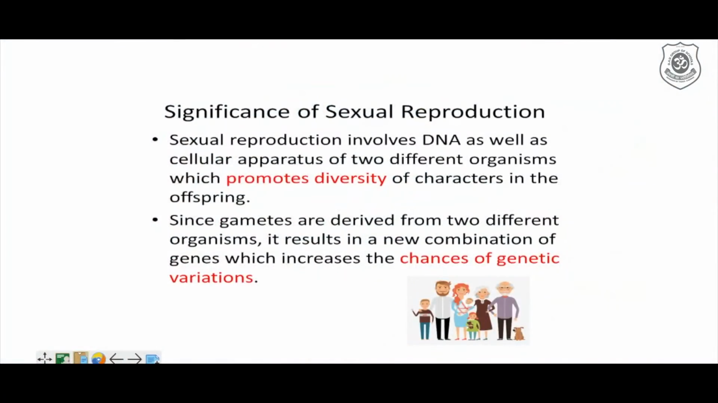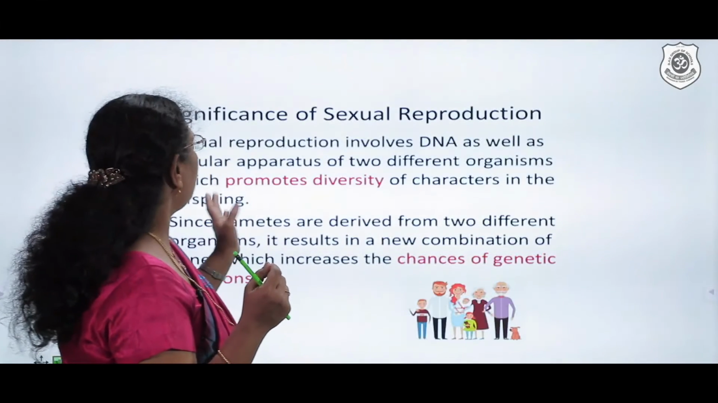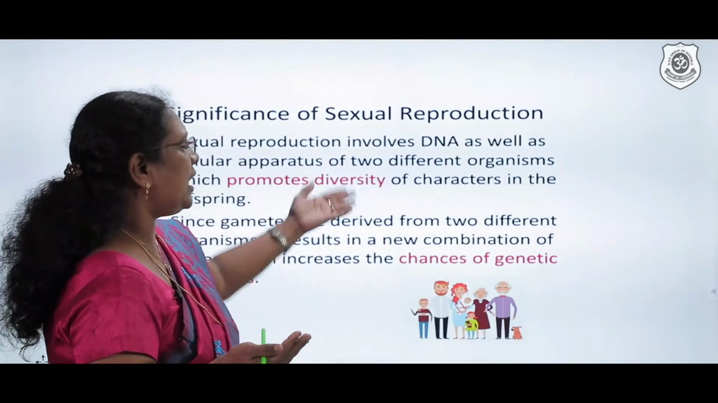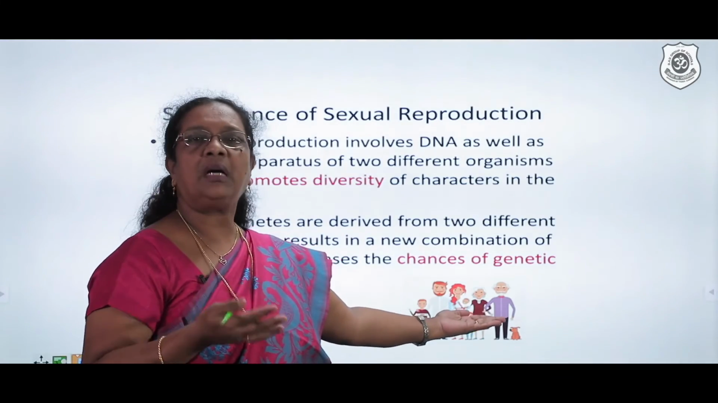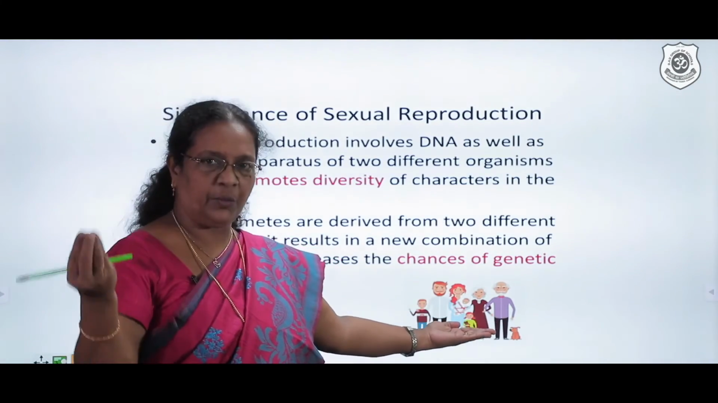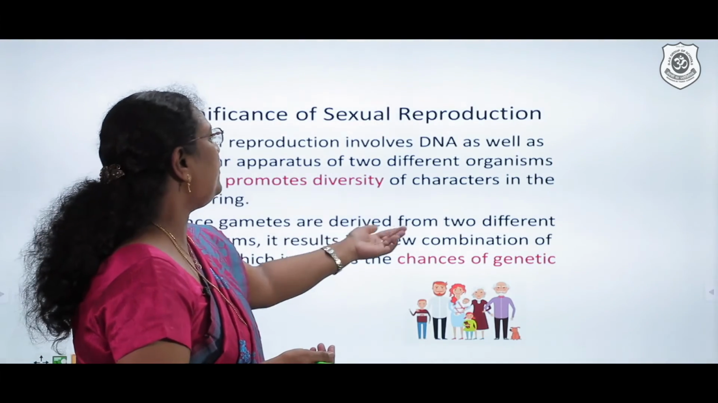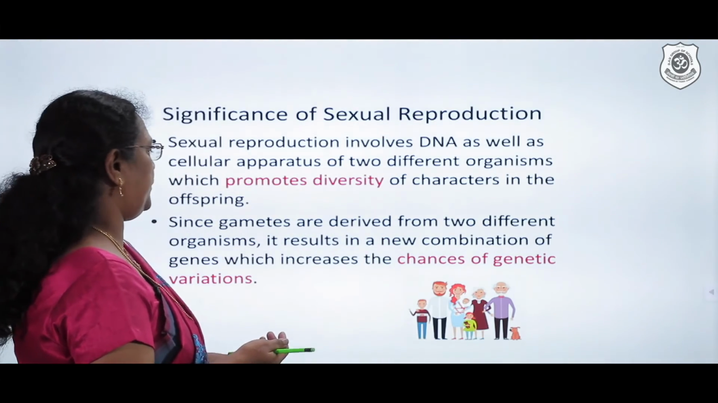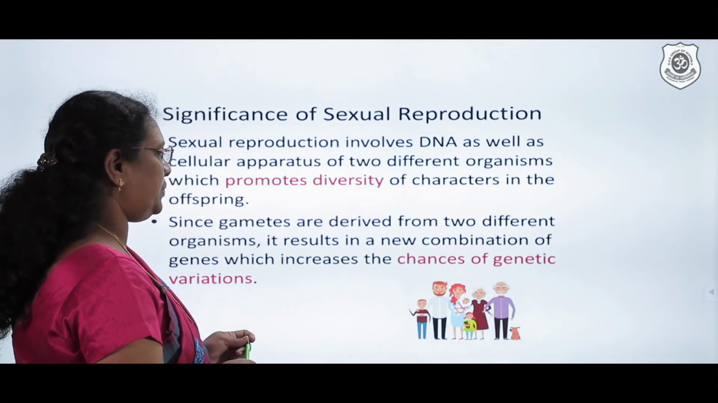So is there any significance for sexual reproduction? Sexual reproduction involves the DNA as well as the cellular apparatus of different organisms, which promotes diversity. Each one of us is different in our own family, whether it's father, mother, or children. We find variation observed among them. Since gametes are derived from two different organisms, it results in a new combination of genes, which increases the chances of genetic variation.